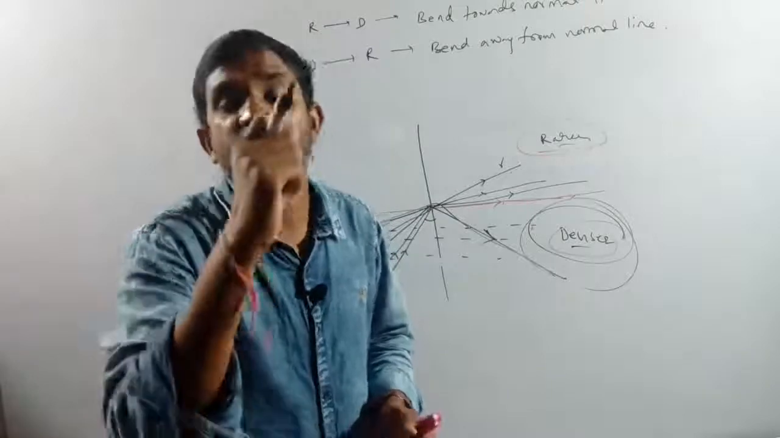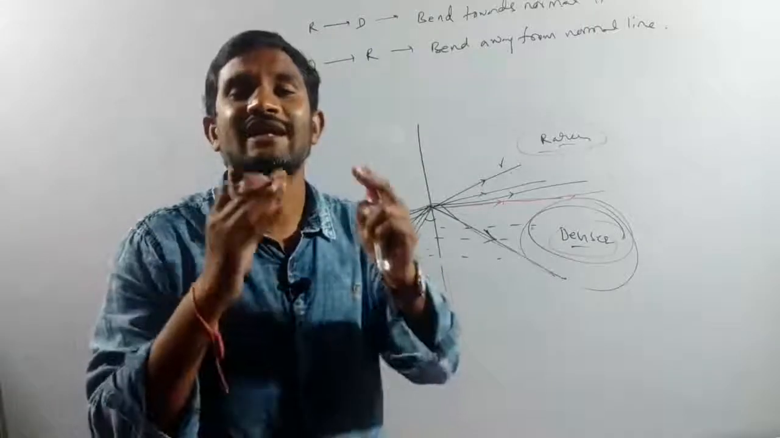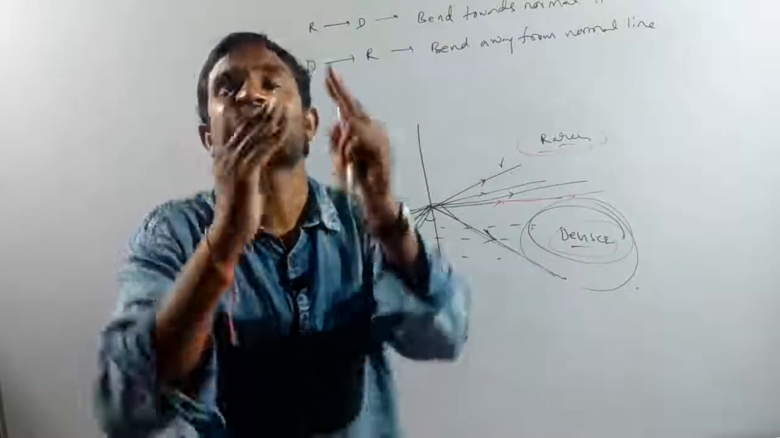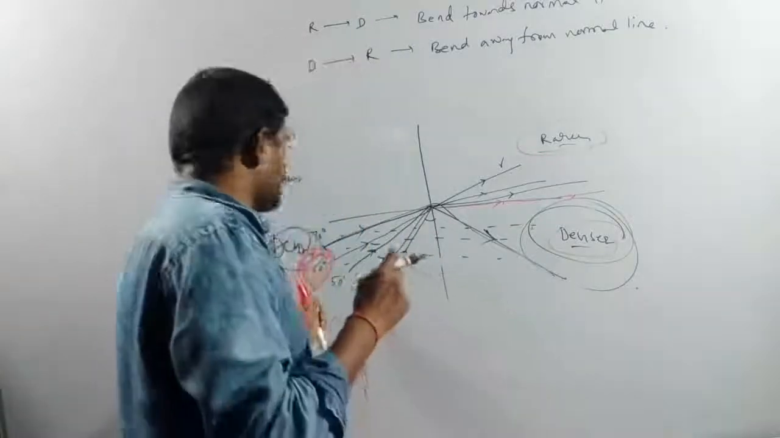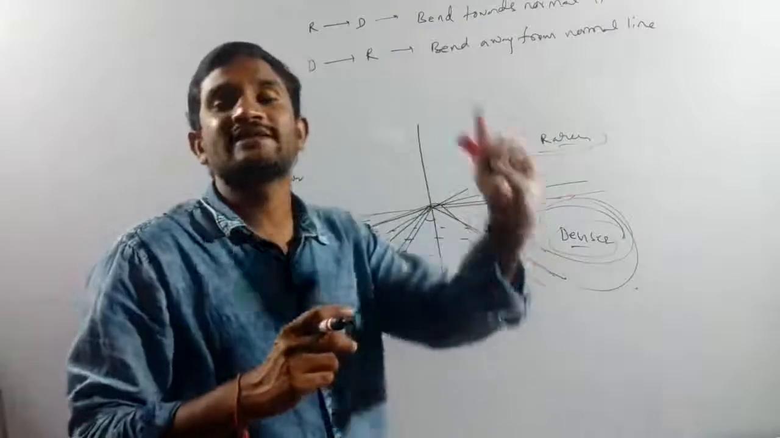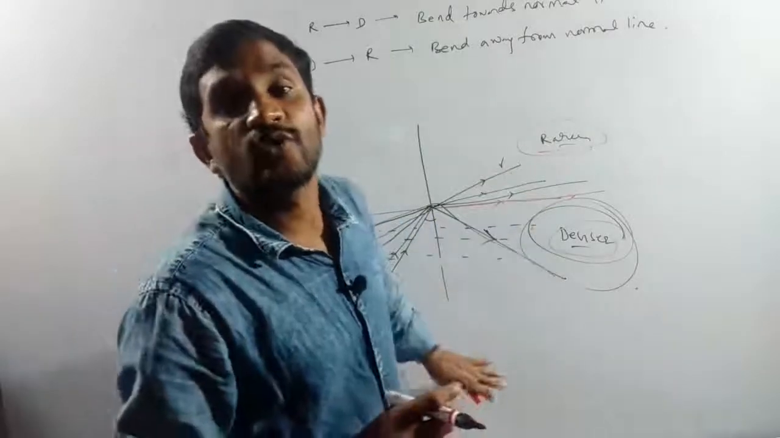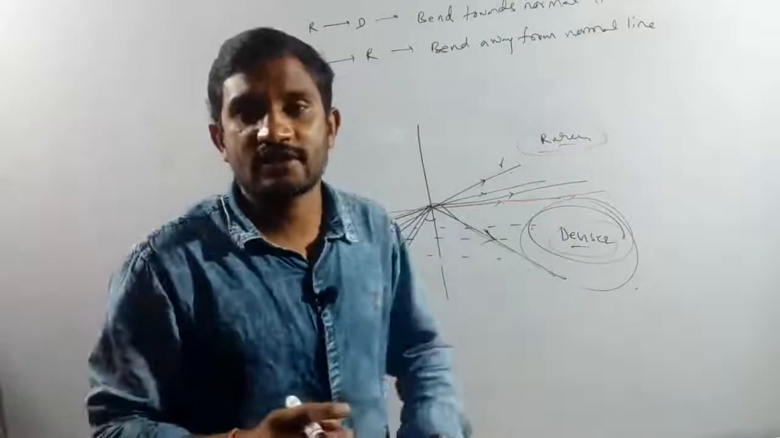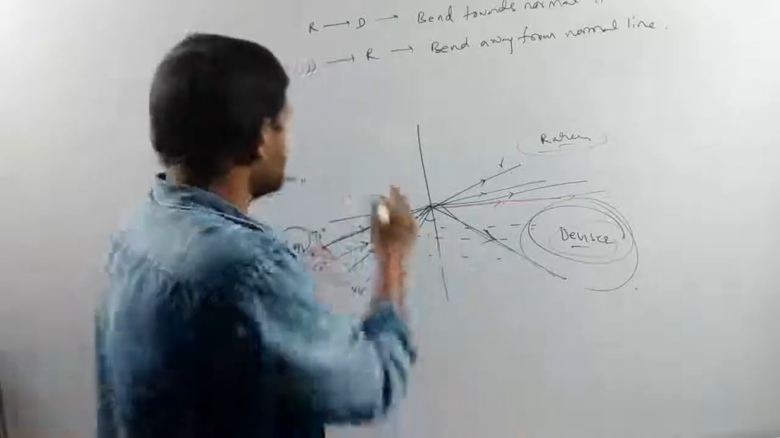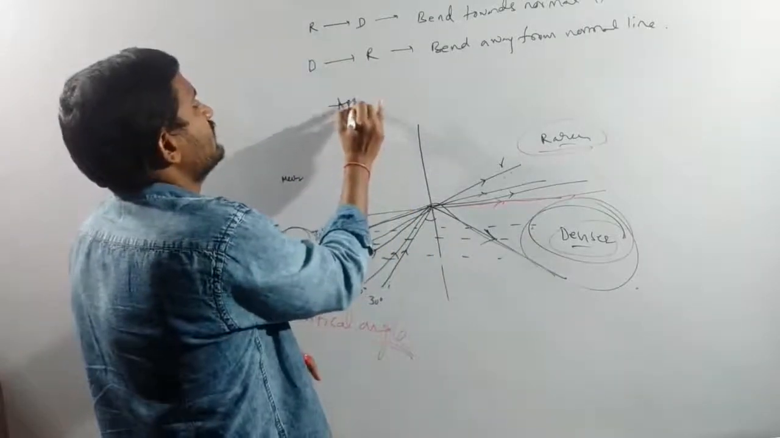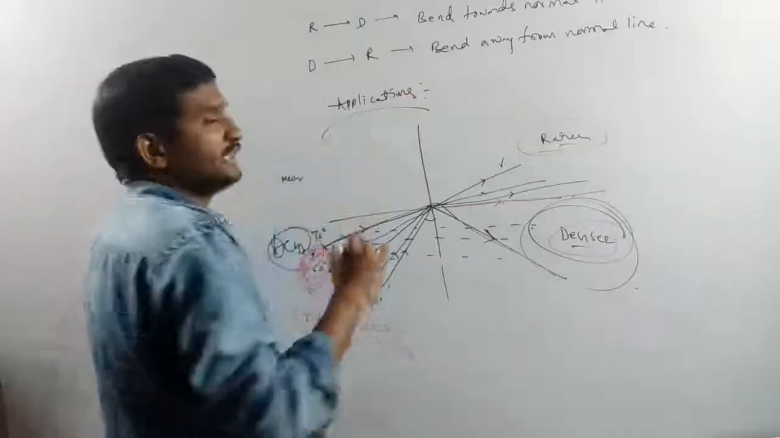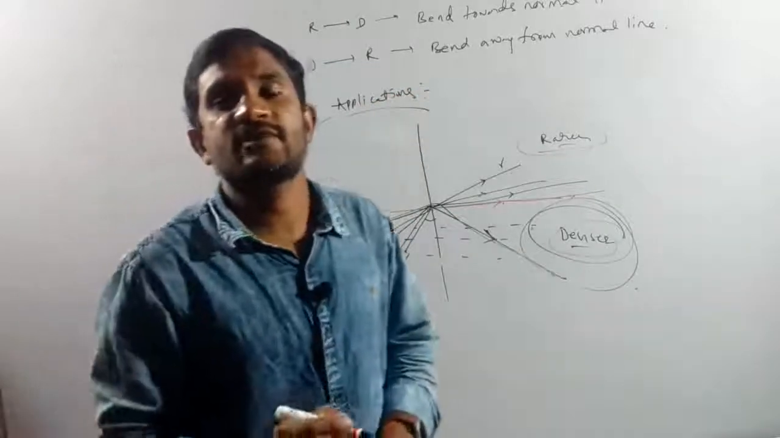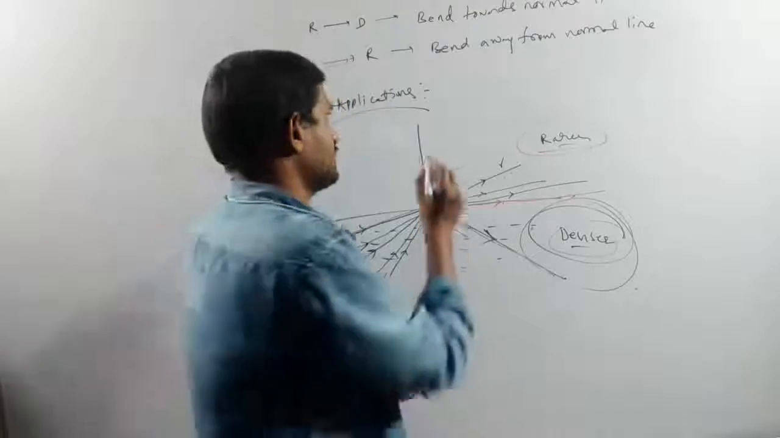Total internal reflection means if we send any angle more than the critical angle, at the time the light ray comes from denser to denser only. This is the total internal reflection process. Yes. What are the applications of the total internal reflection process?